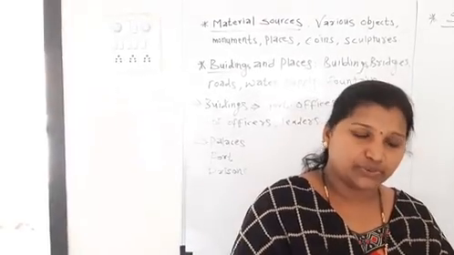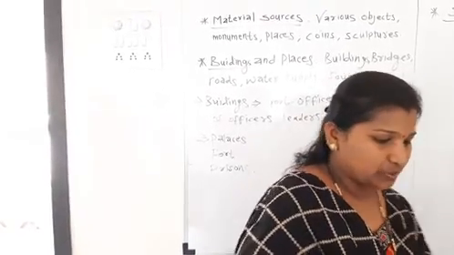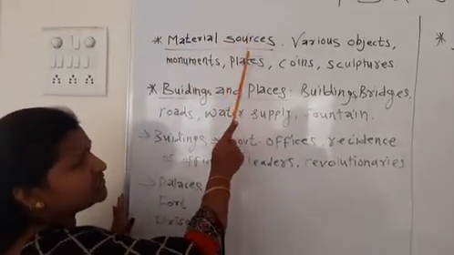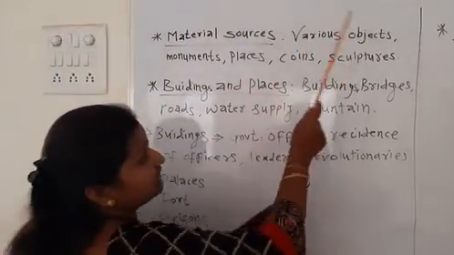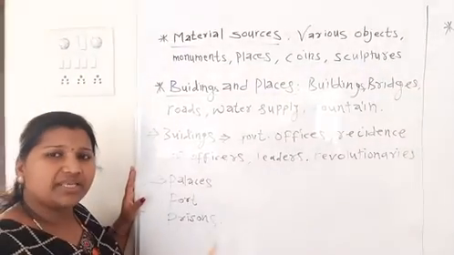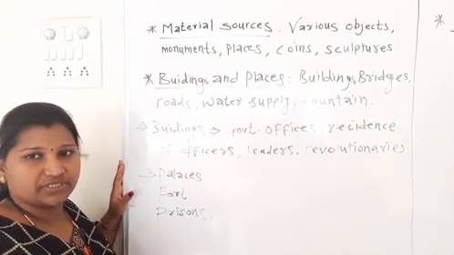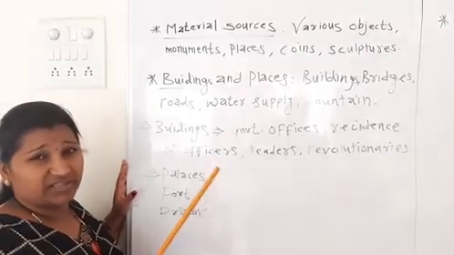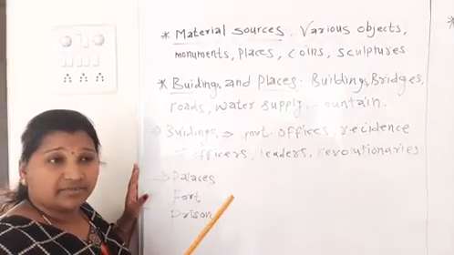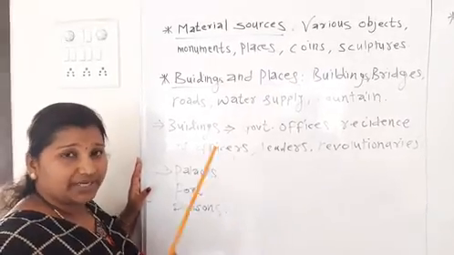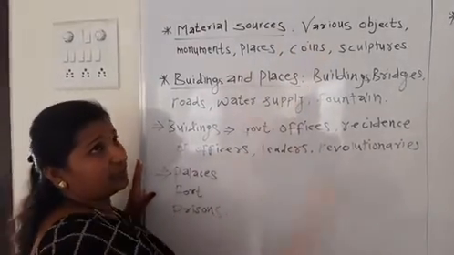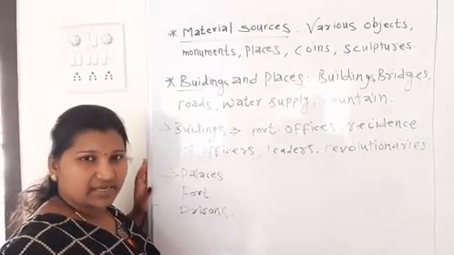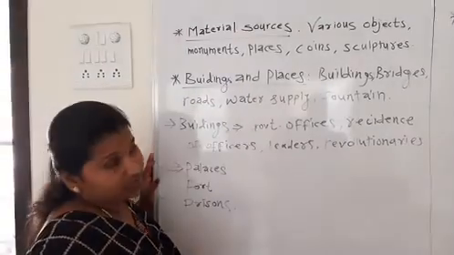See the material sources. What are the material sources? In material sources, various objects are there: books, newspapers, written forms, biographies, autobiographies, and objects like utensils. These are also sources of history.